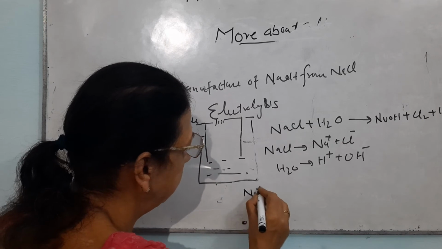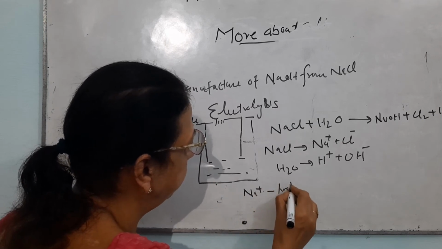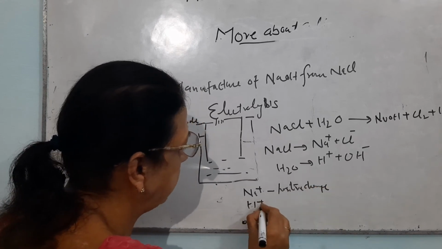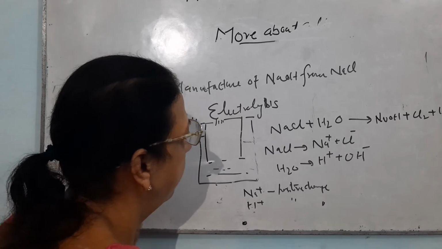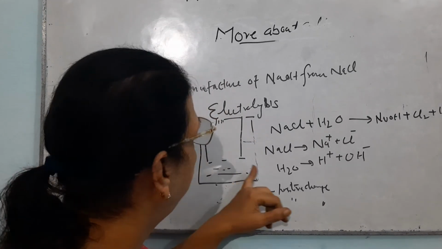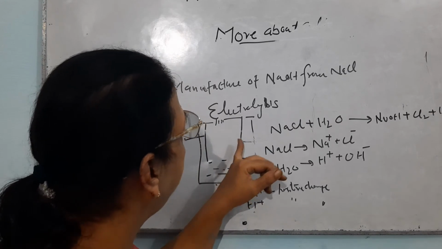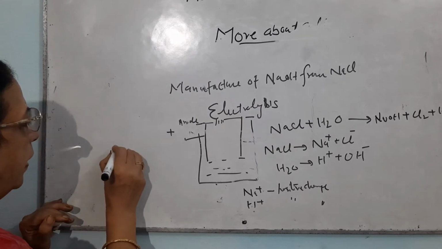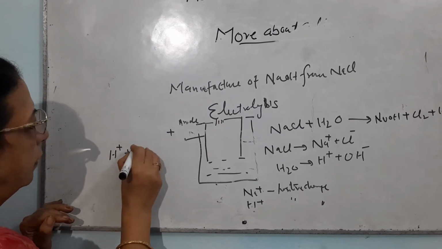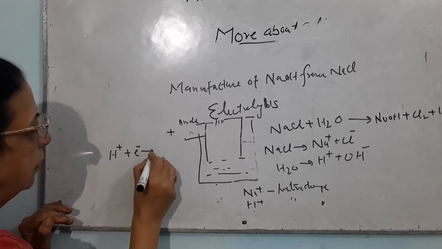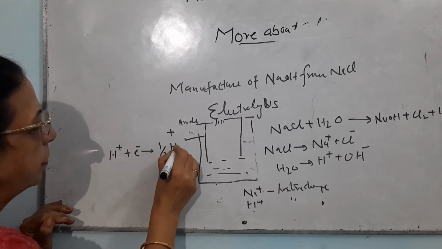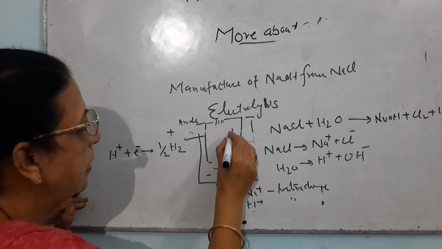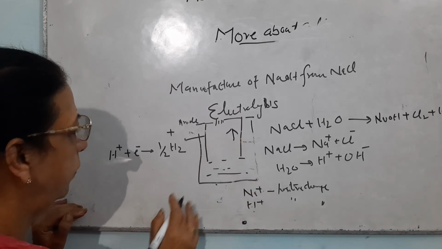Sodium ions are positively charged, and hydrogen ions are also positively charged, but both of these move towards the negatively charged cathode, but the success is with the hydrogen ion. This hydrogen ion picks up an electron from the cathode and is converted into hydrogen gas, which is released at the cathode.